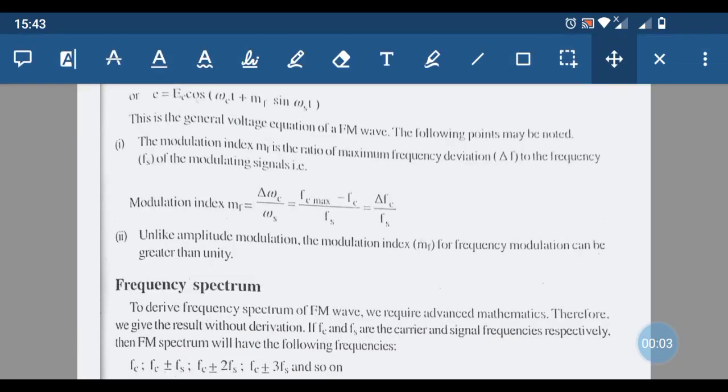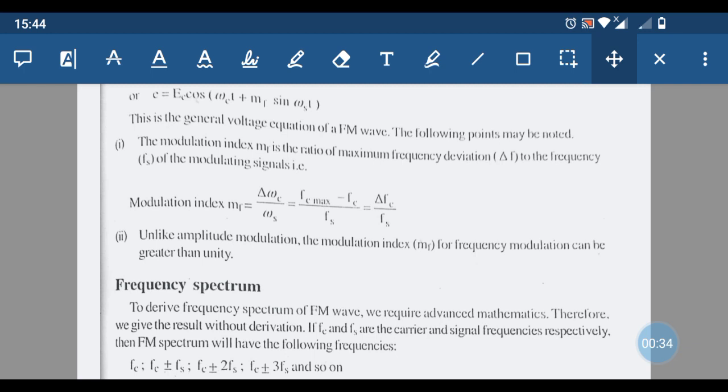Dear students, in today's class we are going to discuss the frequency spectrum of a frequency modulated wave. We have seen that in frequency modulation, the frequency of the carrier wave is changed in accordance with the intensity of the signal. So there will be some factor multiplied by the amplitude of the signal that will modify the carrier signal.